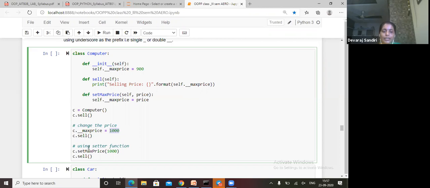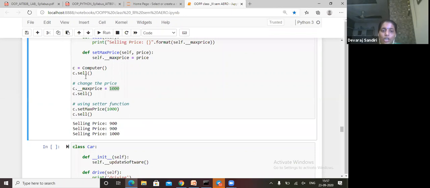c dot sell. See here, we didn't change, set max price of 1000, c dot sell. So what is the output? Can we change it or not? See, the first two are not changed.